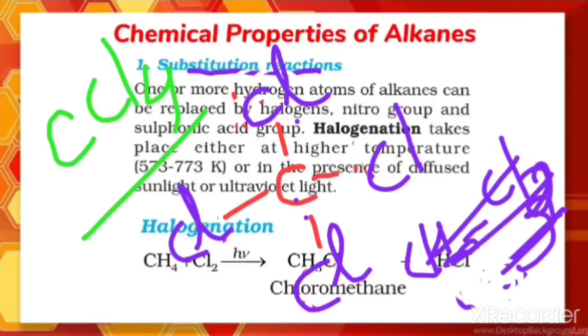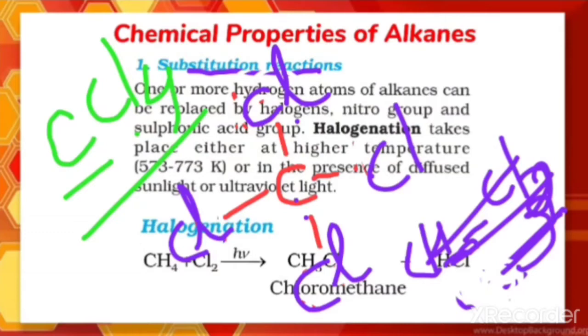The common name is carbon tetrachloride, but the IUPAC name is tetrachloromethane, because there is one carbon, that's why the word root is meth.